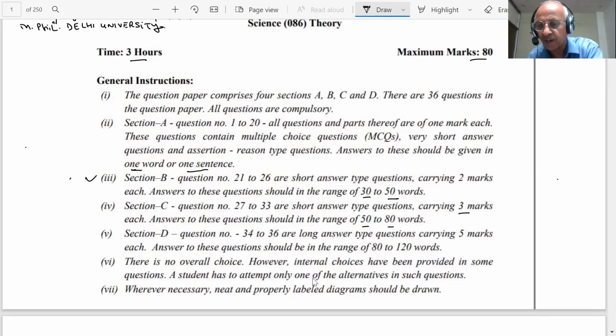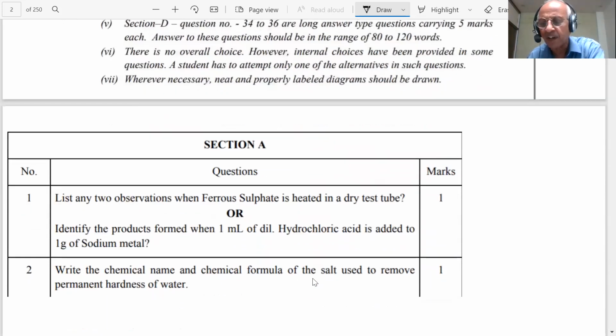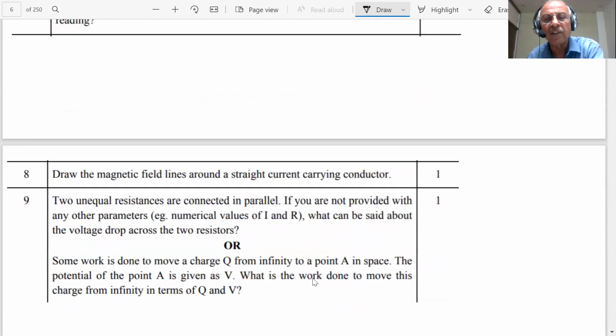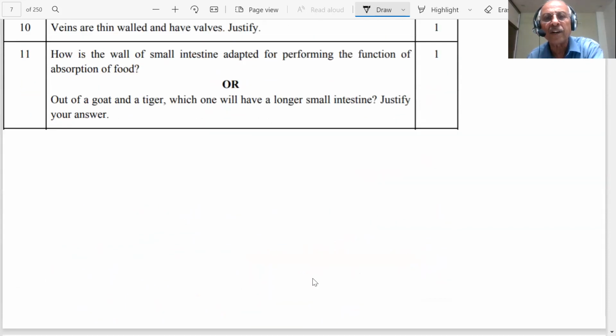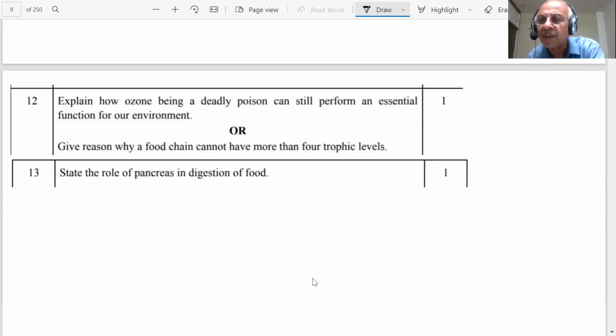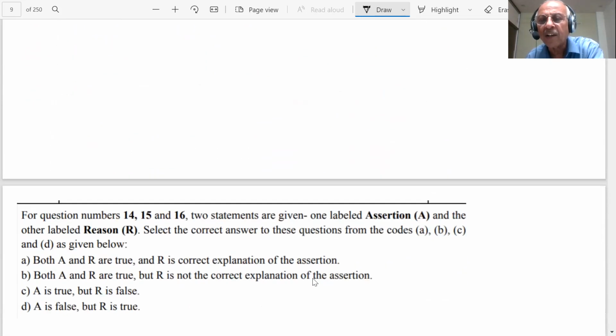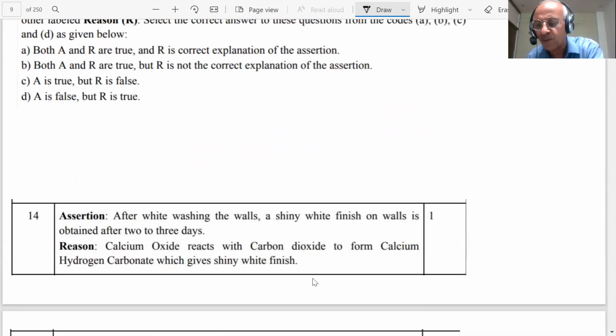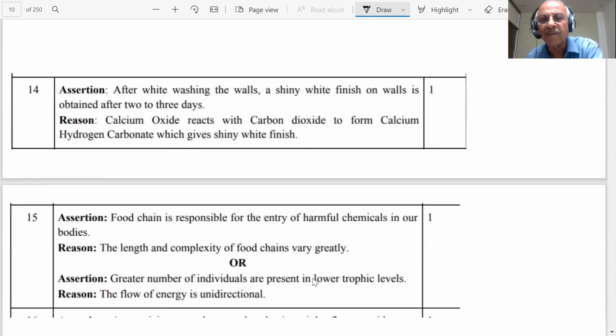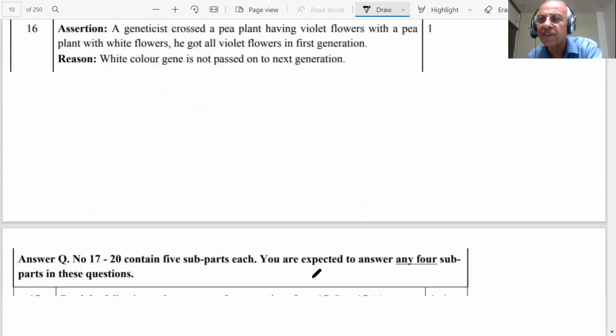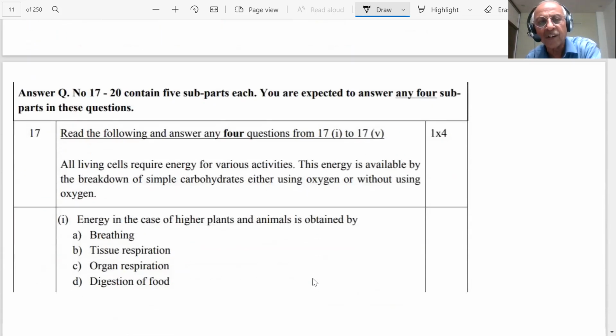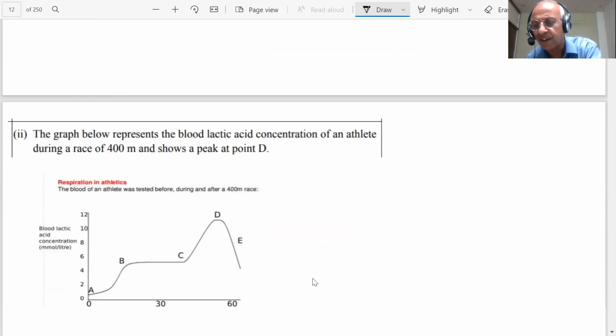Whenever necessary, students. Okay. So in this section, first, what I will do, student, I will scroll through and read the entire paper, so that I know which questions I know so well, and where I am 100% sure in all these questions. So I will go through the entire paper in 15 minutes.